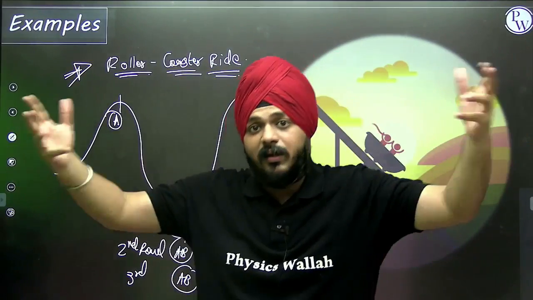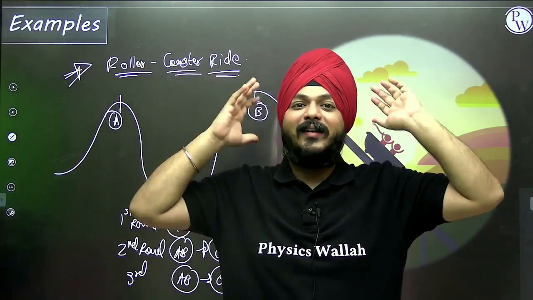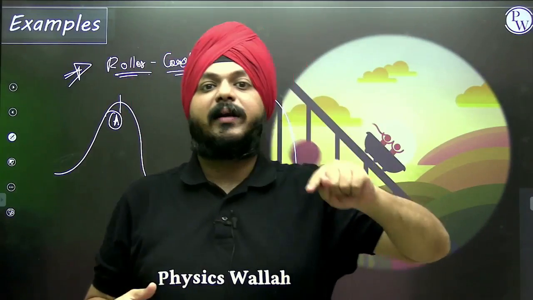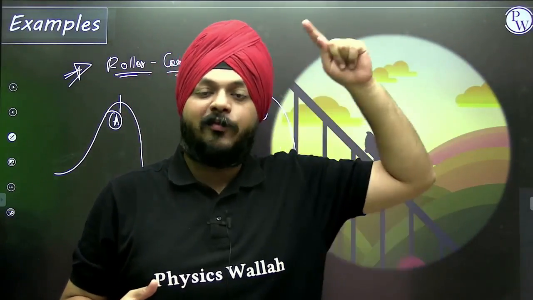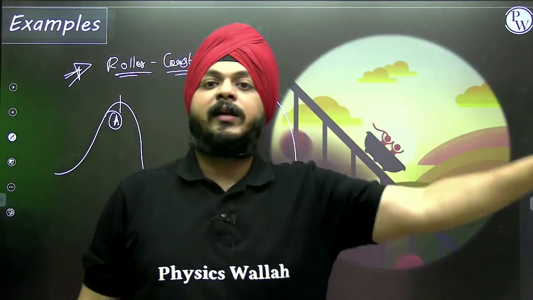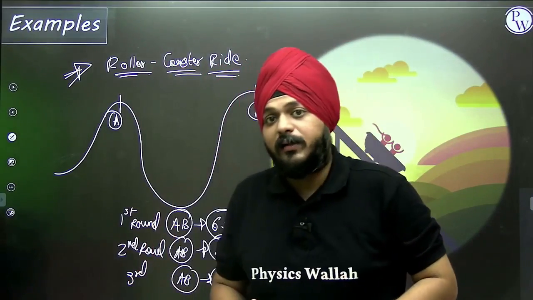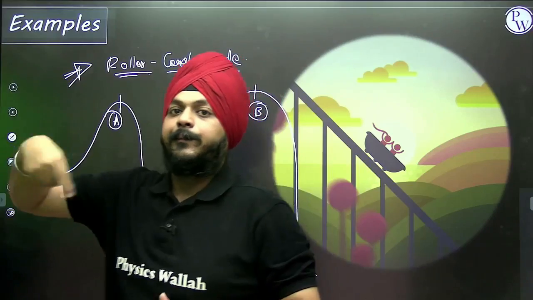In all those theme parks, the paths of the roller coasters are not the same. But whatever time they take for completion of one round, they take the same time for the second round. So that's the periodic motion. We are not interested in the path. In a fixed time interval, the path should be repeated.